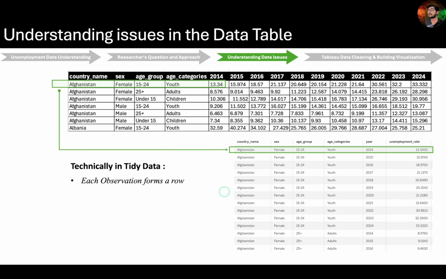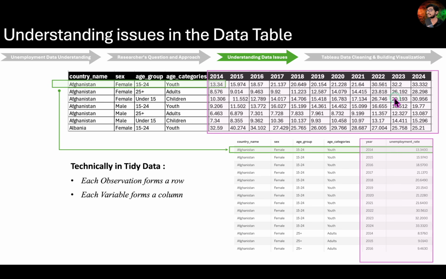The second property of a tidy dataset is that each variable forms its own column. For example, in the original dataset, these 11 separate columns actually represent just two variables, year and unemployment rate. After the transformation, these are properly structured in two distinct columns in the tidy format. Great! Now that you have a solid understanding of both the practical and theoretical aspects, as well as the key properties of a tidy dataset, let's take this a step further by exploring best practices in data cleaning and transformation.